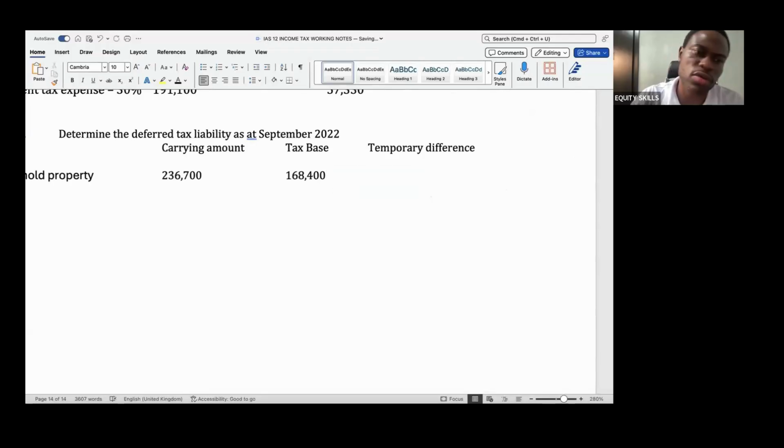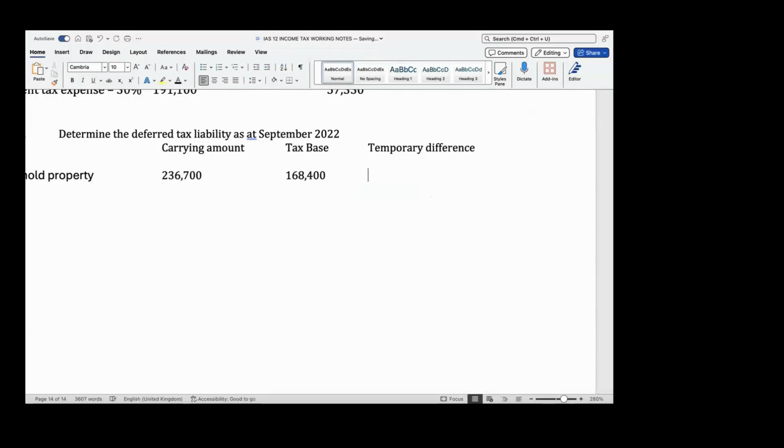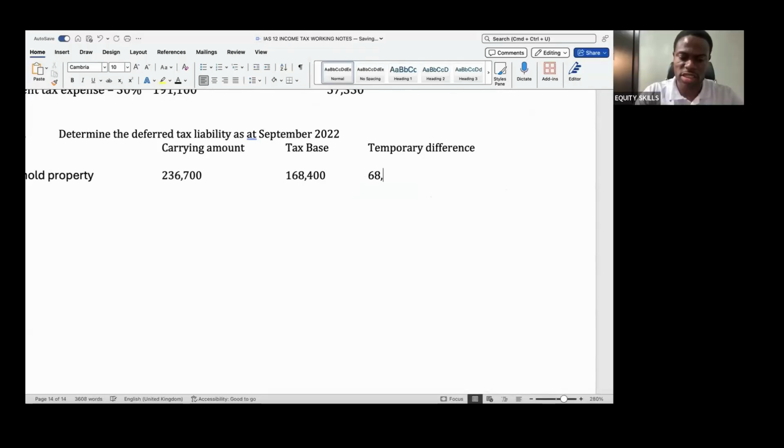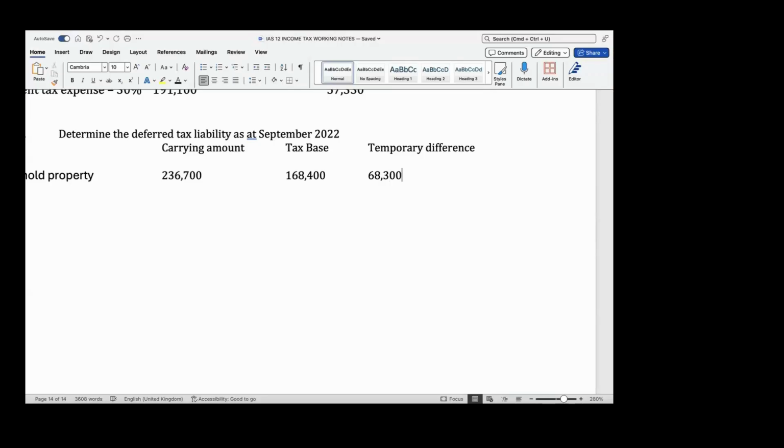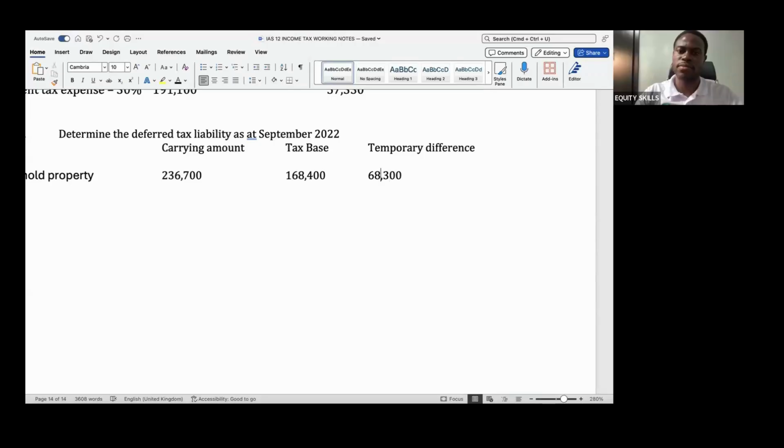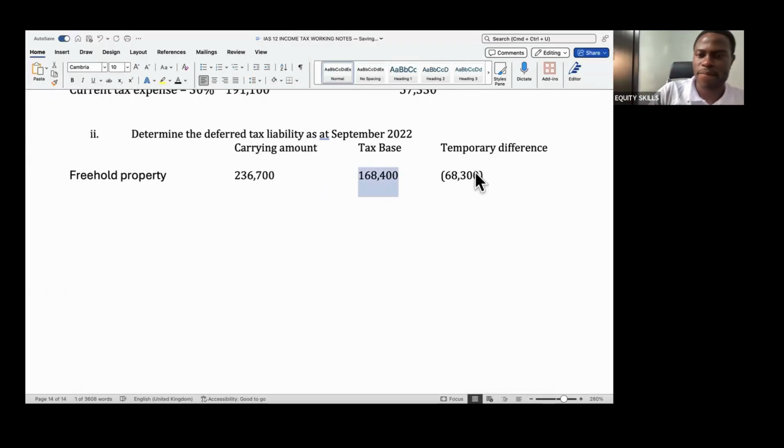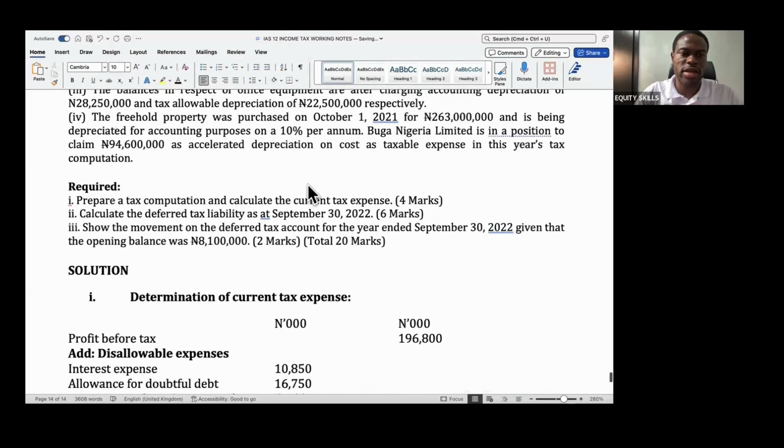What's the difference between the two? 68,300. Is this a deductible temporary difference or a taxable temporary difference? The taxable temporary difference. Okay, let's put all the taxable temporary differences in brackets. So it is a taxable temporary difference because our deductions are lower. So it's taxable.